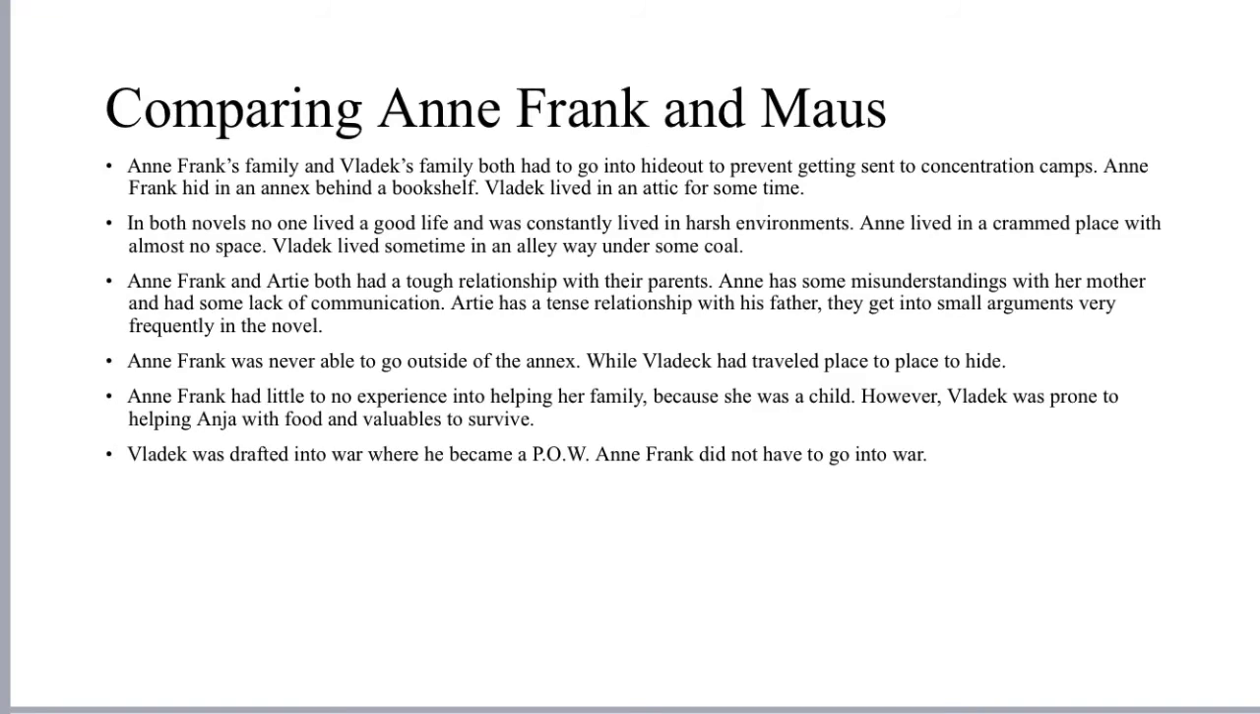Anne Frank and Artie both have a tough relationship with their parents. Anne Frank has some misunderstandings with her mother and some lack of communication. Artie has a tense relationship with his father. They get into small arguments very frequently in the novel. Anne Frank was never able to go outside of the annex, while Vladek traveled from place to place to hide.